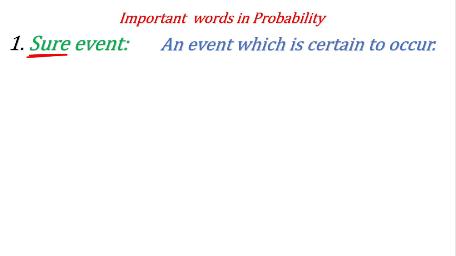Now, important words used in probability. First is sure event. You see, the name is telling the definition. Sure means which is certain to occur. An event which is certain to occur. So if we know that any event is certain, means it will happen 100%, then that is called a sure event.